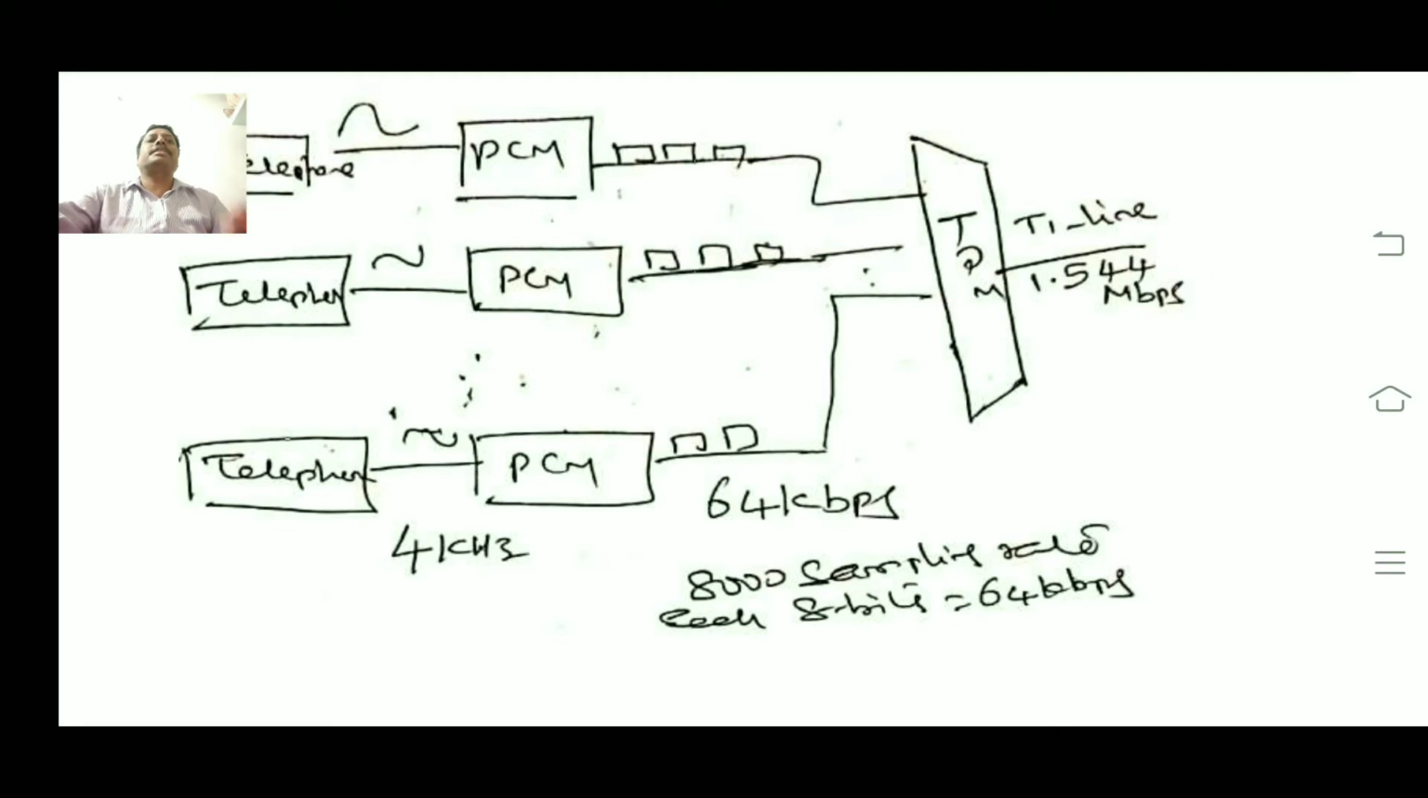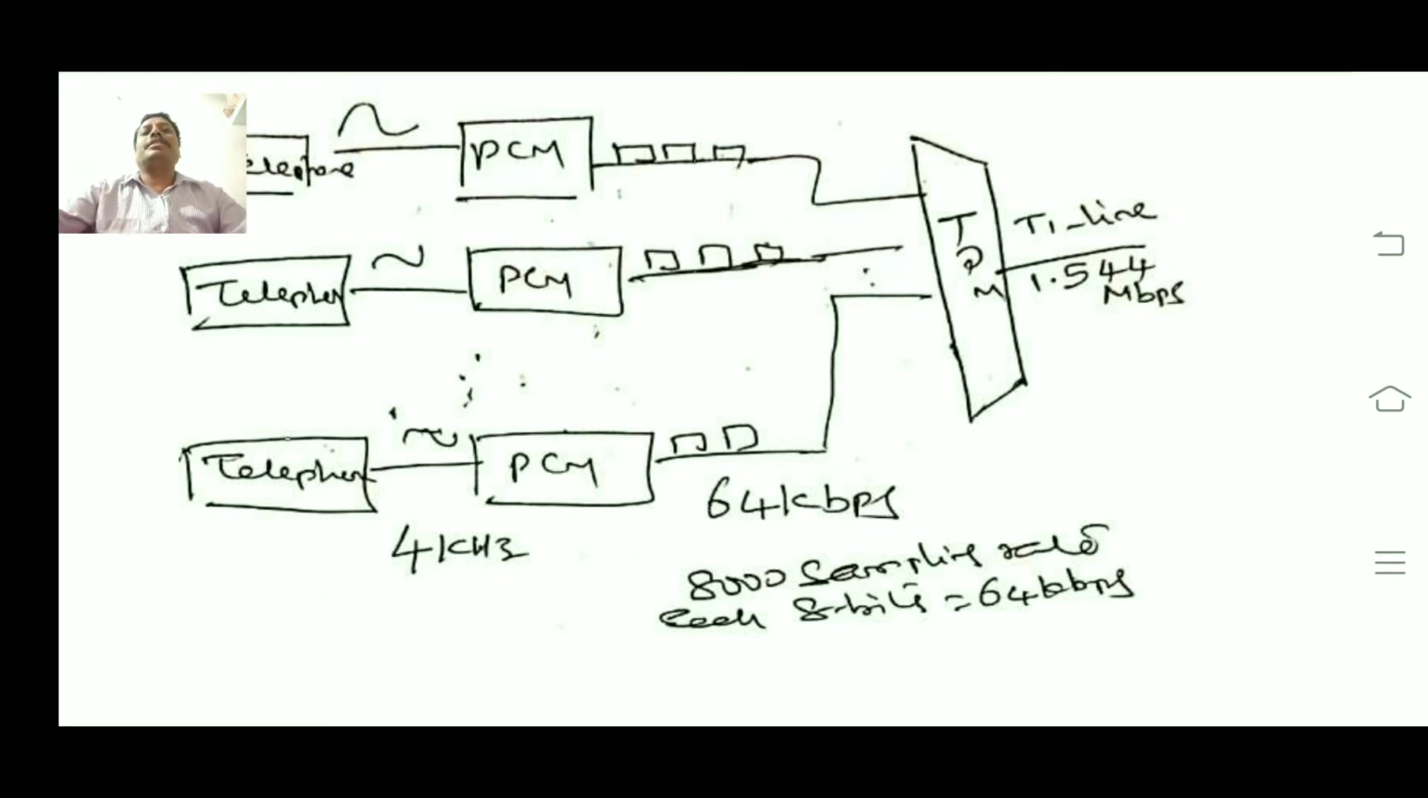How are we going to get 64 kilobits? As you know, each analog signal has been sampled at a speed of 8,000 samples per second. This is the data rate. 4K means 4,000 frequency, and twice the 4,000 frequency is the sampling rate as per the Nyquist criteria. So here we have taken 8,000 samples per second, and each sample is represented using 8 bits. So that is 64 kilobits per second. From this PCM, each output you are going to get is 64 kilobits per second.